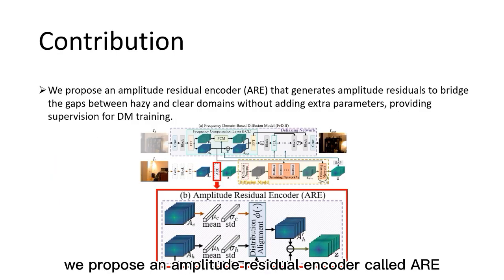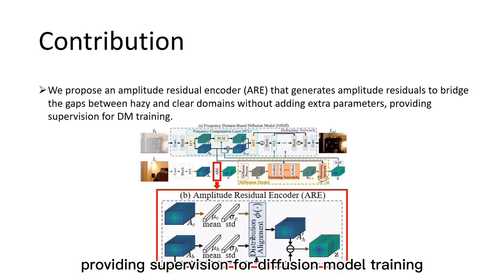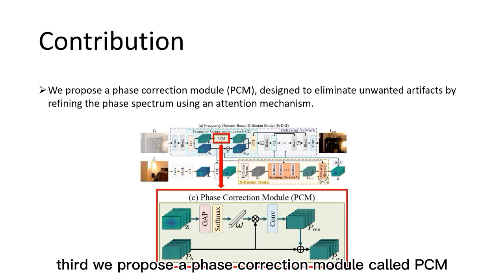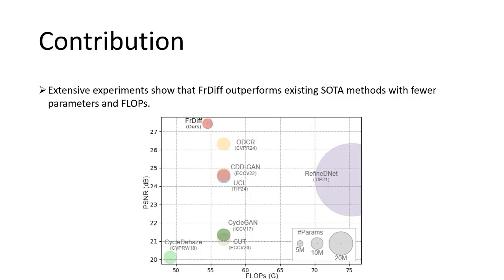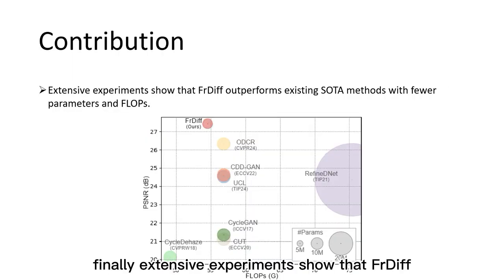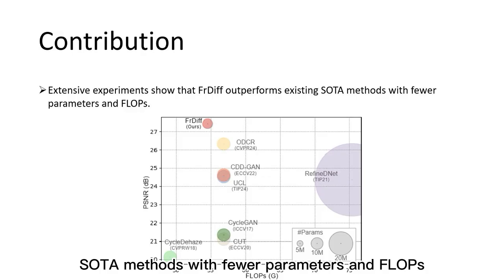Second, we propose an amplitude residual encoder, called R, that generates amplitude residuals to bridge the gaps between hazy and clear domains without adding extra parameters, providing supervision for diffusion model training. Third, we propose a phase correction module, called PCM, designed to eliminate unwanted artifacts by refining the phase spectrum using an attention mechanism. Finally, extensive experiments show that FRDiff outperforms existing SOTA methods with fewer parameters and FLOPs.